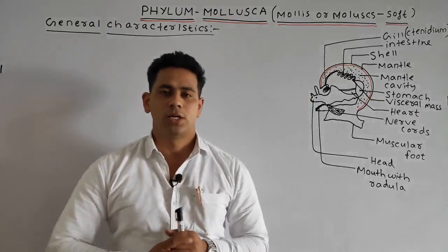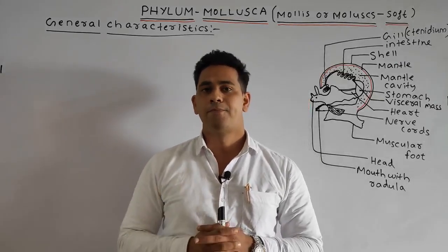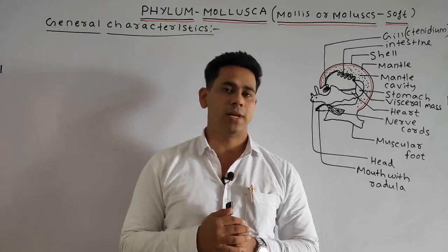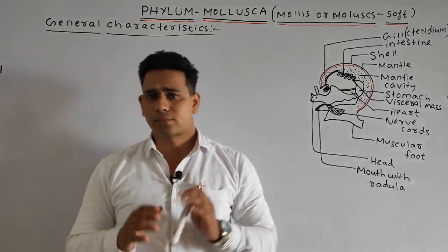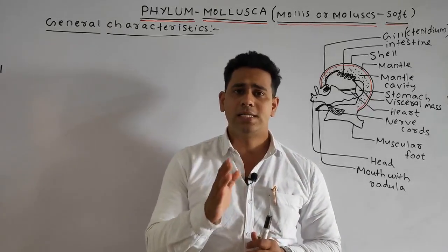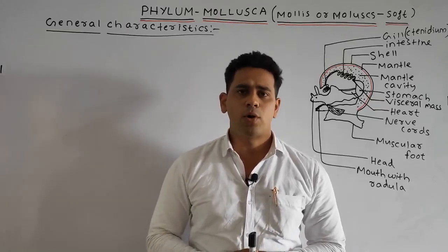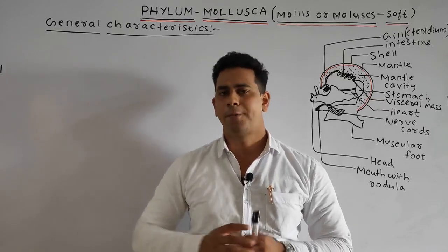We also discussed that they are bilaterally symmetrical, triploblastic, meaning having three germ layers: ectoderm, endoderm and mesoderm. They have the organ system level of organization. Further, we discussed that their body is divided into three parts: head, thorax and abdomen.